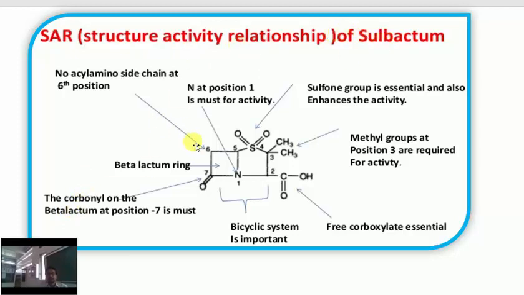SAR of sulbactam, the general structure. First, the sulfone group is essential and also enhances the activity. Second, at position 1 there is nitrogen, which is essential for activity. At position 3 the methyl group is there, and it is needed for activity. At position 2 a COOH group is there, that is a free carboxylate group, and it is essential for activity. This is a bicyclic system, as there are 2 rings, which is important for activity. And the carbonyl group on the beta-lactam at position 7 is essential.